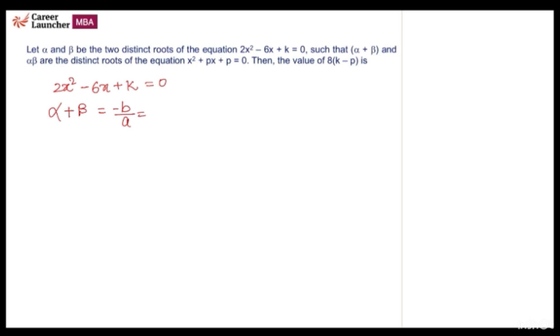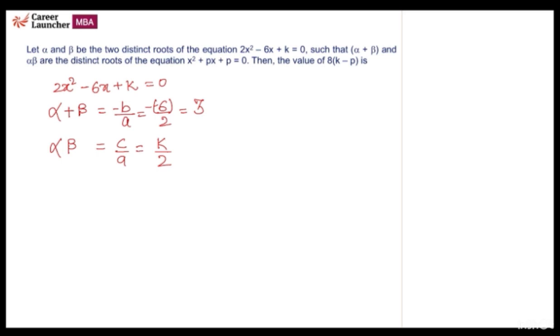So it will be 6 by 2, minus minus will be a plus, it will be equal to 3. Then the product of roots, that is c by a, it will be k by 2.